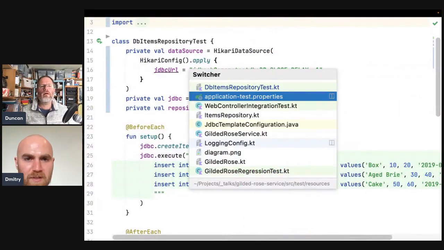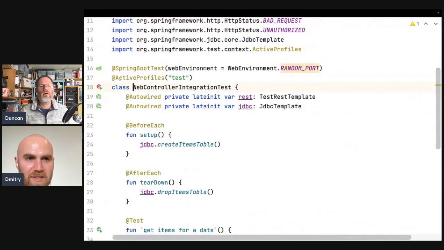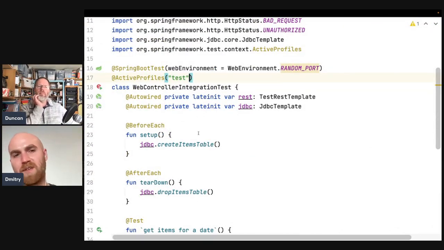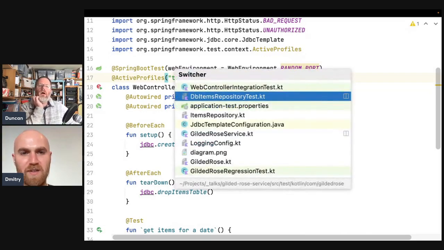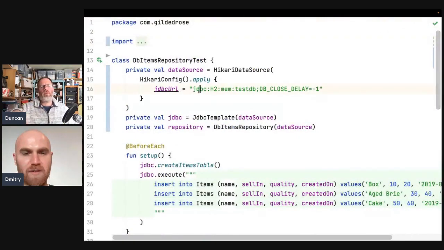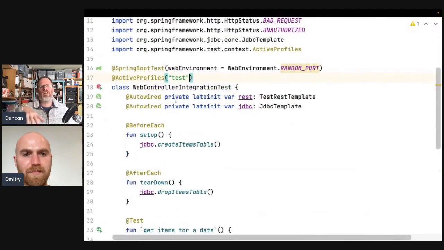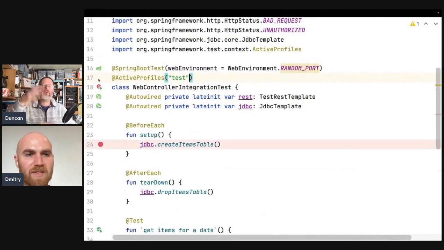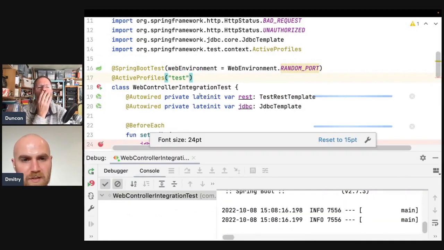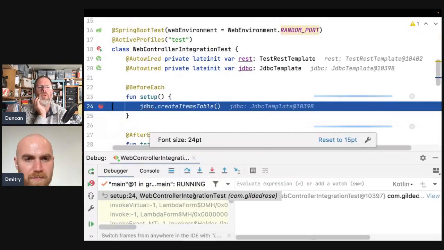Going back to the integration tests, it still uses Spring, right? And it uses the files test, so it should be reading from the same properties file as this one. Okay, and then this is using a JDBC template. Maybe if we debug this, we'll see something.